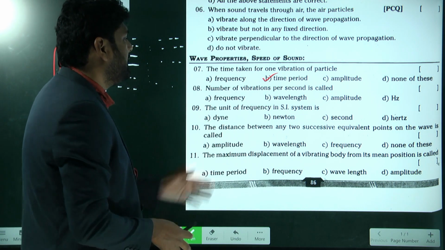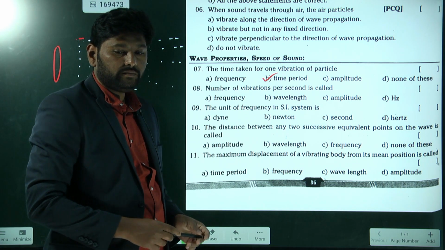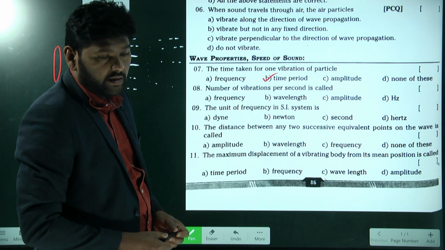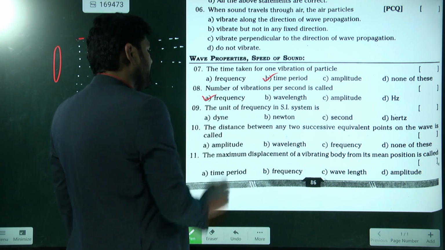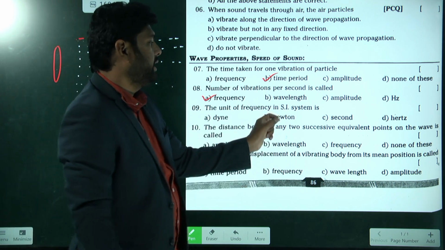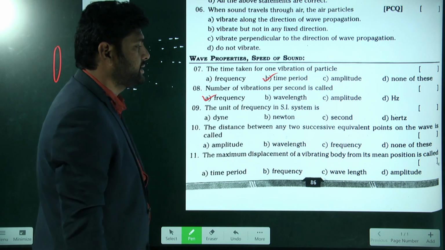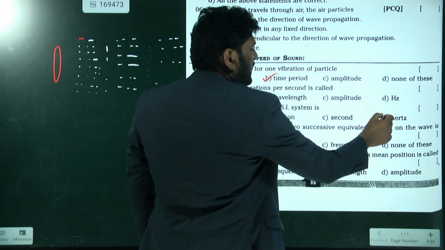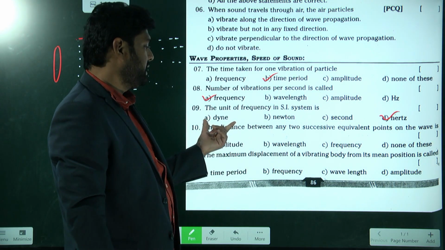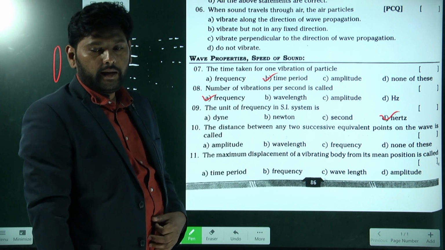Same way, number of vibrations per second is called what? Very good. Frequency is the correct answer. Same way, the unit of frequency in the SI system is what? Hertz, we call it hertz. Actually, dyne is a unit of what? Dyne is whose unit?